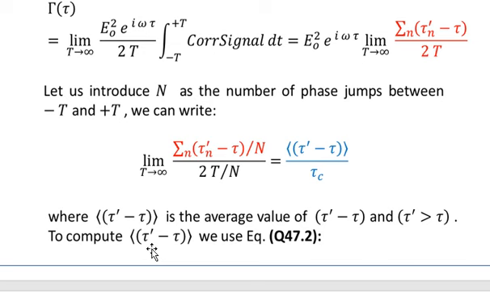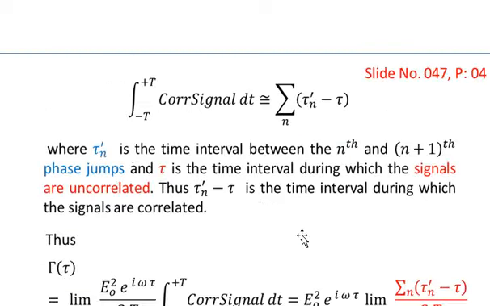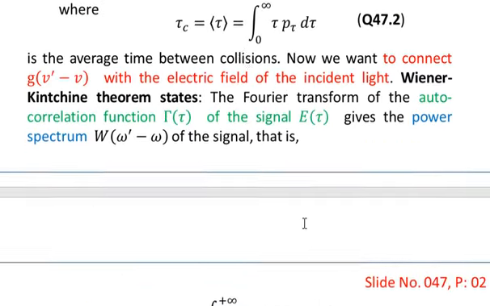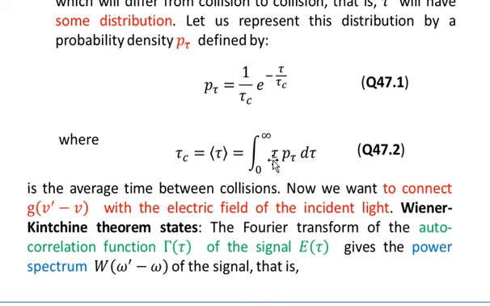So to compute the average value of tau prime minus tau, we use equation number 2. So let me show that equation. To find the average value we shall use the equation given in 2.